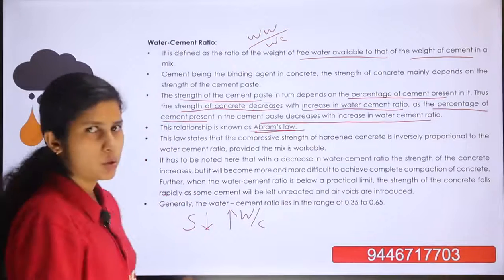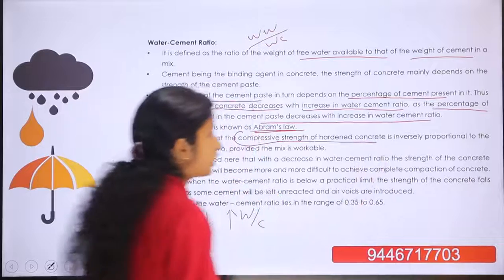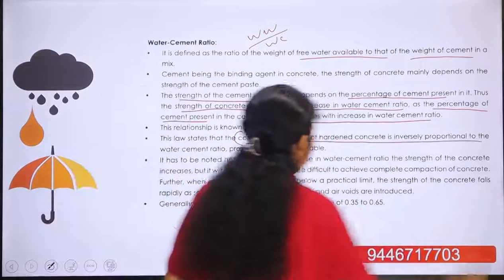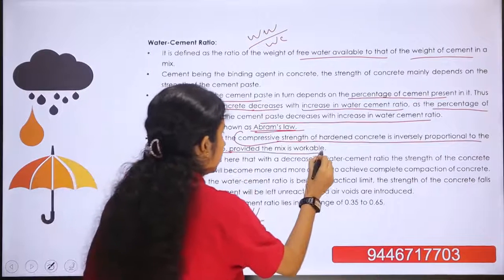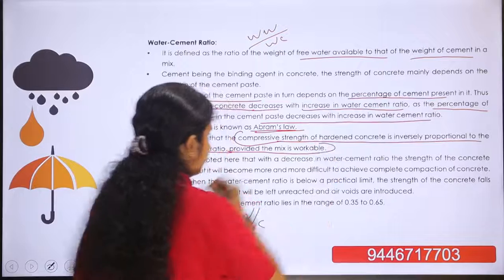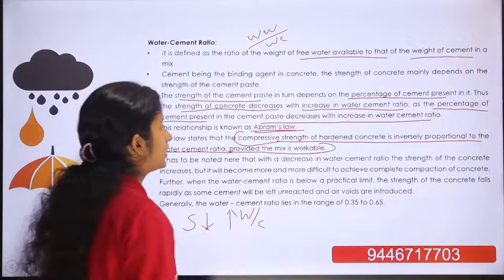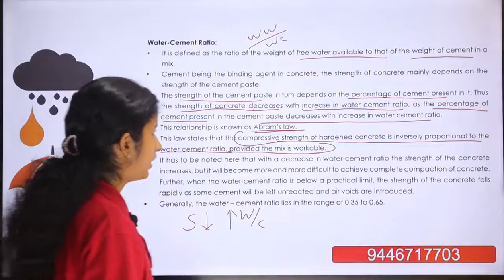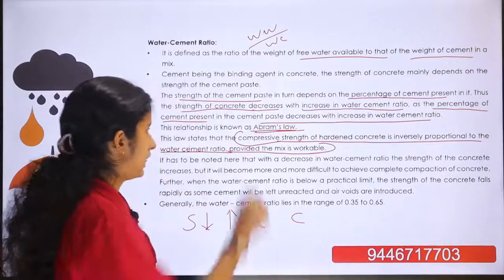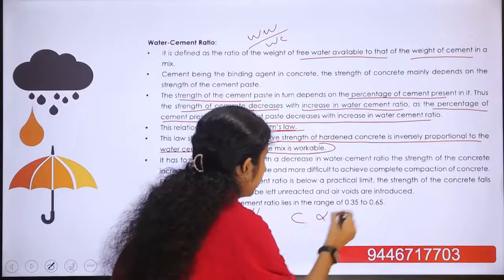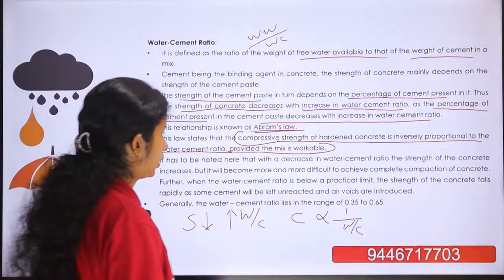Abraham's law states that the compressive strength of hardened concrete is inversely proportional to the water cement ratio, that is 1 by water cement ratio, provided the mix is workable.